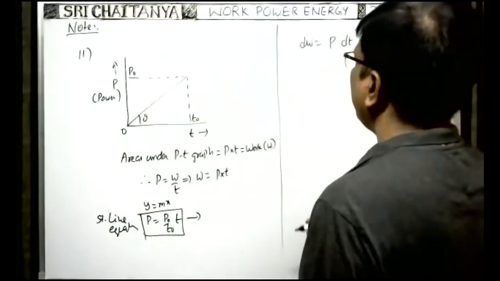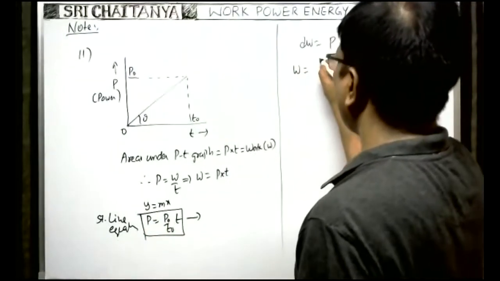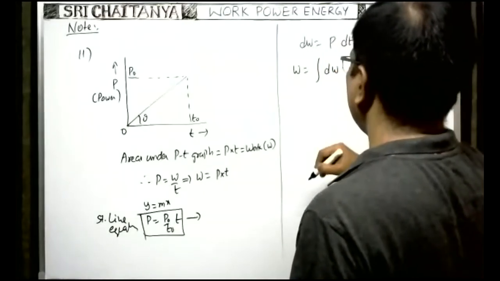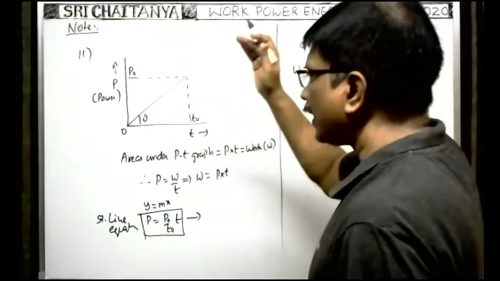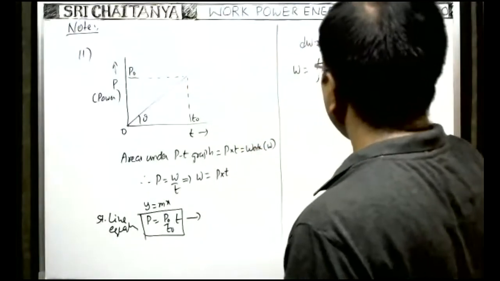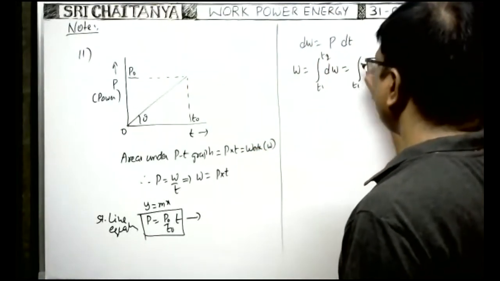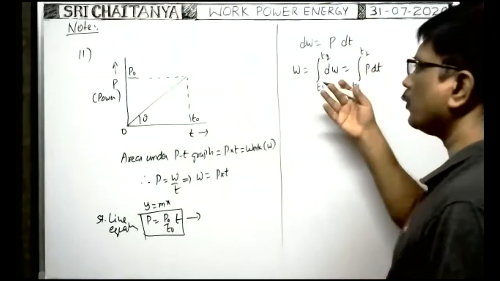Therefore the total work done is the integral of dW, which is the integral of P into dt. In whatever time they ask for the work done, say between T1 to T2 seconds, you do the integration between T1 and T2. That gives the work done.